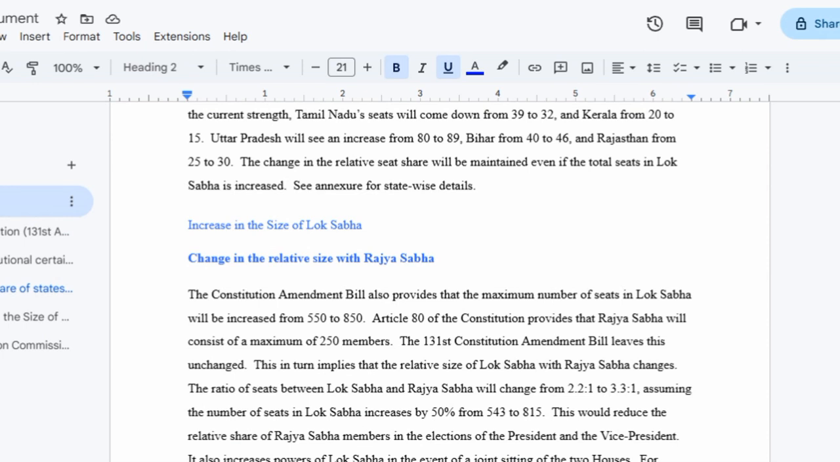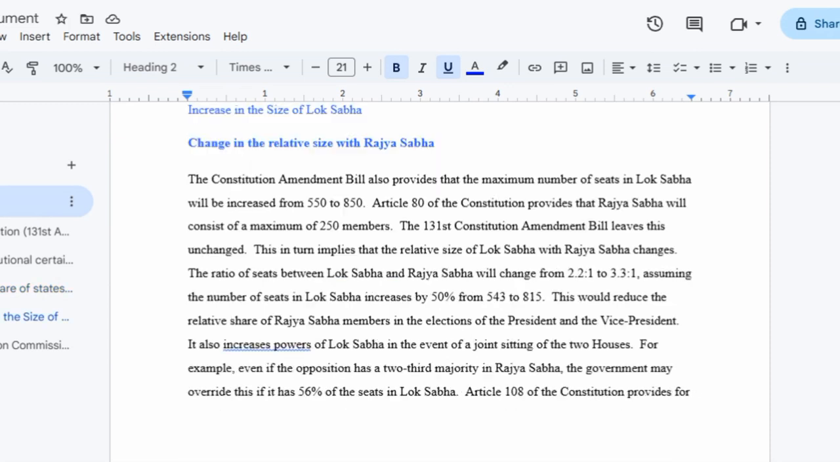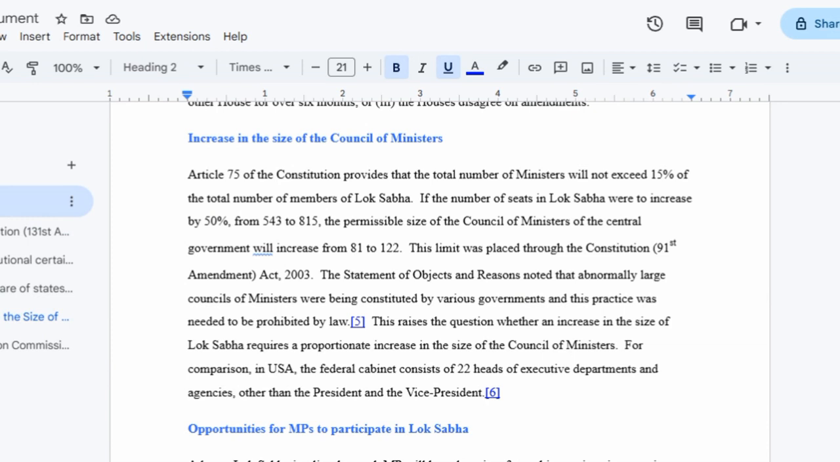Now, another issue is the increase in the size of the Lok Sabha. There would be a change in the size from 550 to 850 members, but this bill doesn't mention any increment in the number of MPs of Rajya Sabha. So this would create an issue related to the Lok Sabha to Rajya Sabha ratio, which would change from 2.2:1 to 3.3:1. This would give an undue advantage to the Lok Sabha MPs regarding the elections of President and Vice President. It also increases the power of the Lok Sabha in the event of a joint sitting of both the houses. For example, even if the opposition has a 2/3 majority in Rajya Sabha, the government may override this if it has 56% of seats in Lok Sabha.